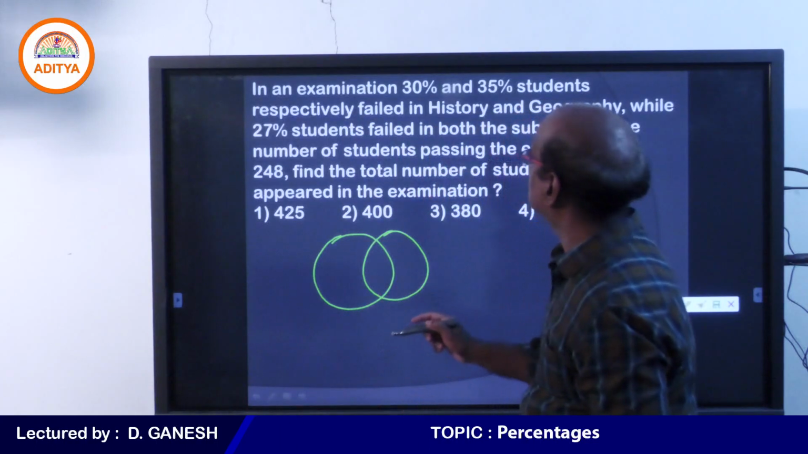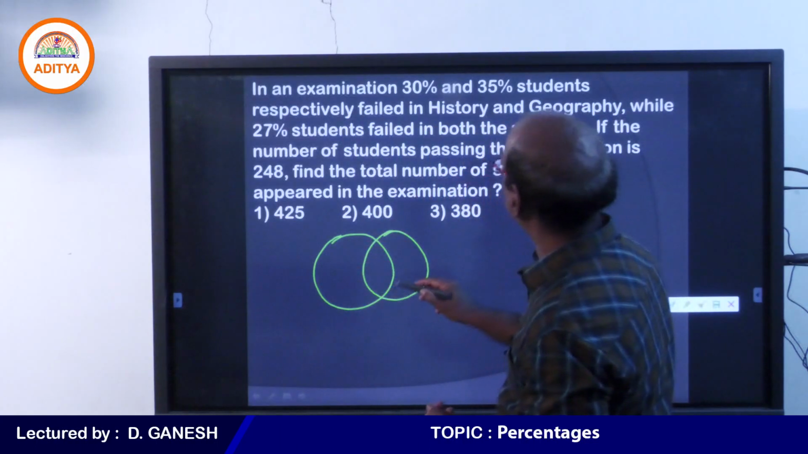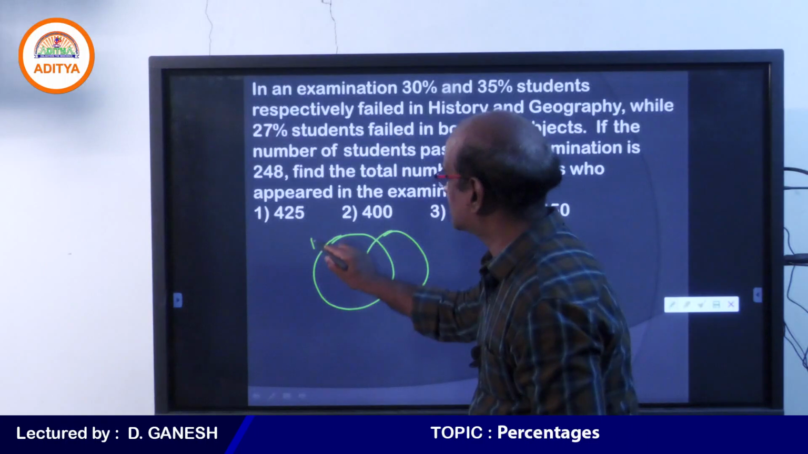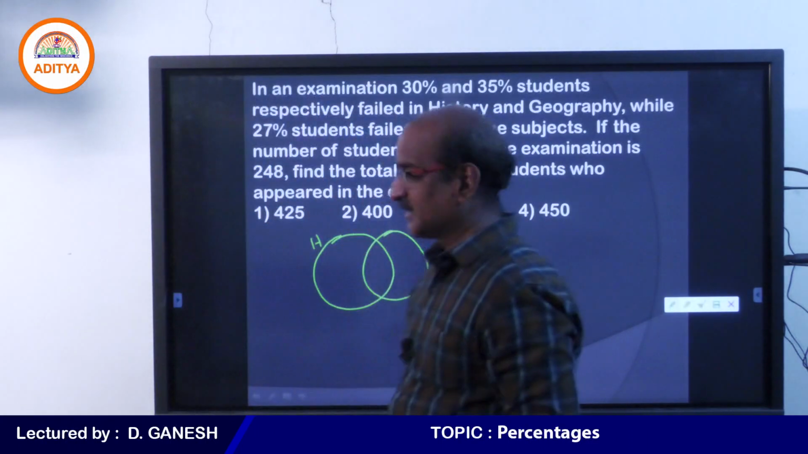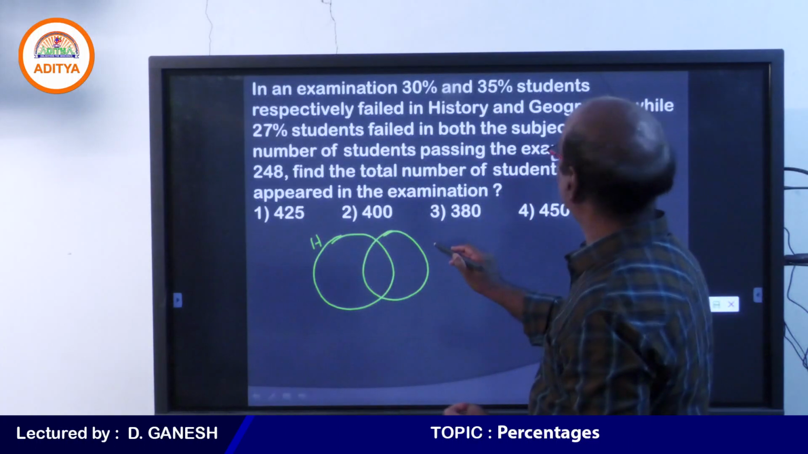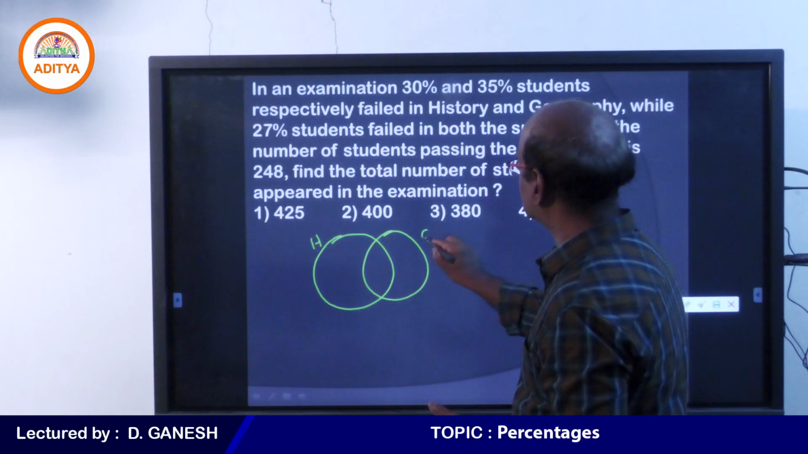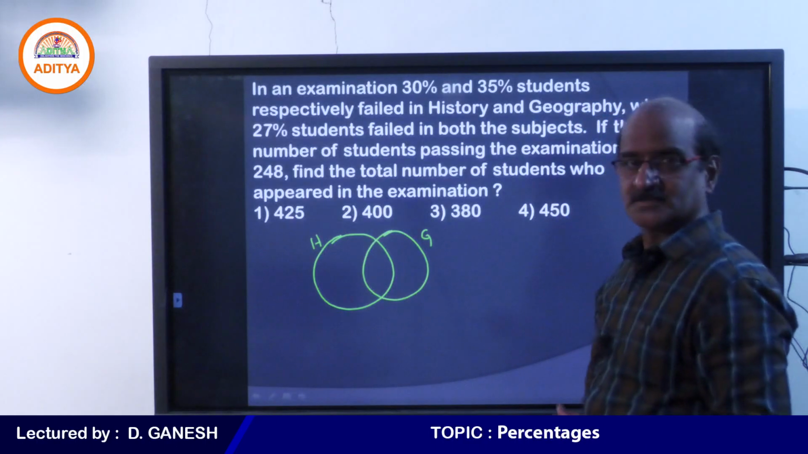Now just look at that. So let us assume that this is the people who failed in history. The second one is the students who failed in geography. So let us assume that there are two pie charts.